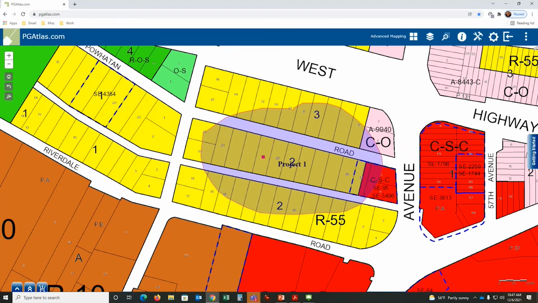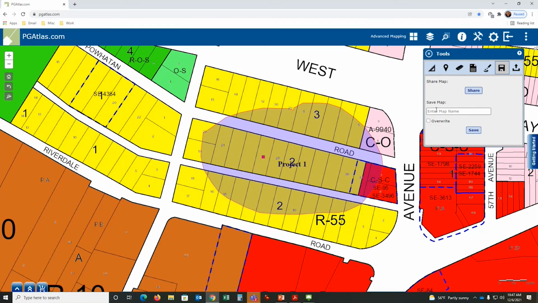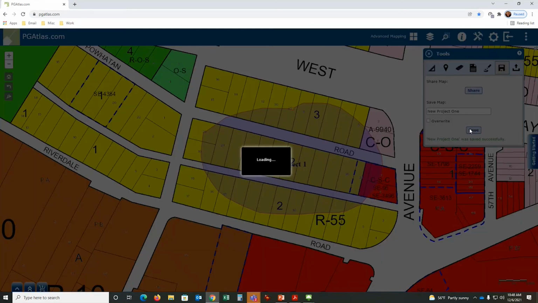All right, so now what's happened is a new icon has popped up, and I am logged in. Now I want to save this map. So if I come up here and say save map, it says, oh, you want to save it? Okay, what do you want to call this? I'm just going to call this new project 1. All right, and I'm going to say save. All right, now it's saved.